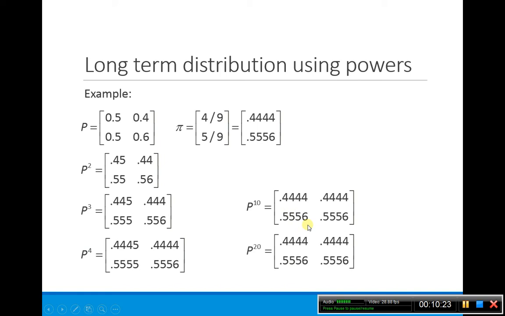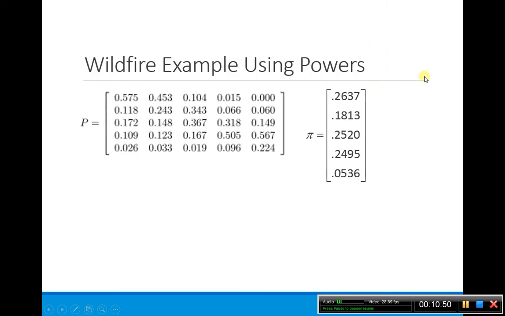And then just to make sure it doesn't change, I do P to the 20th, and yes, they're still equal. And furthermore, they're equal to what we got before, which is really good because then I can say they're equal columns. The column is our steady state. So everything is going to the steady state. So I really don't have to solve P pi equals pi. This is another way that I can do it. I can do it either way and get the same answer.